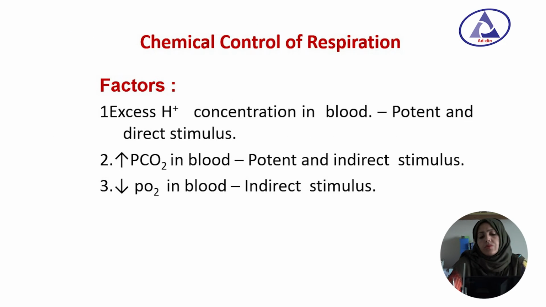Now, the chemical control of respiration. Three factors act during the chemical control of respiration: excess hydrogen ion concentration in the blood, which is a potent and direct stimulus; increased partial pressure of carbon dioxide, which is a potent and indirect stimulus; and decreased partial pressure of oxygen in the blood, which is an indirect stimulus.